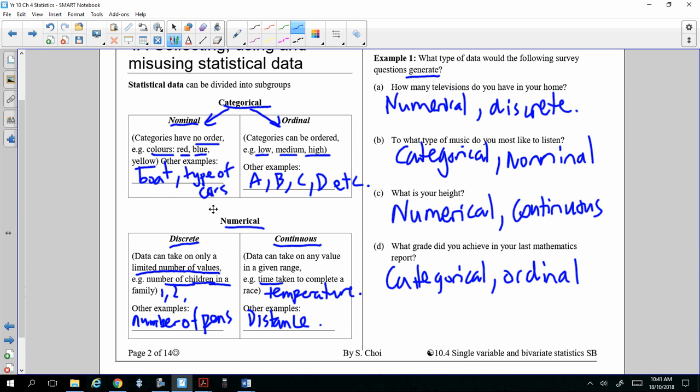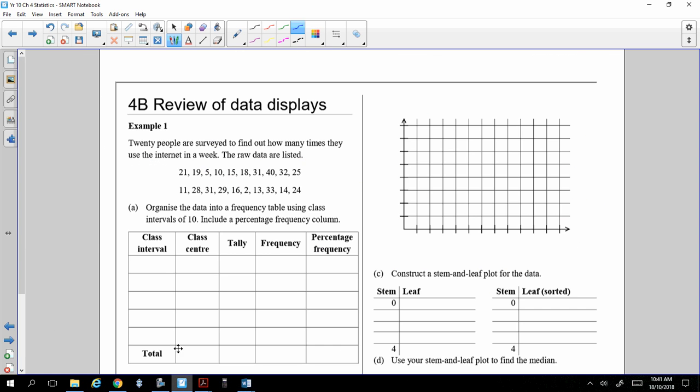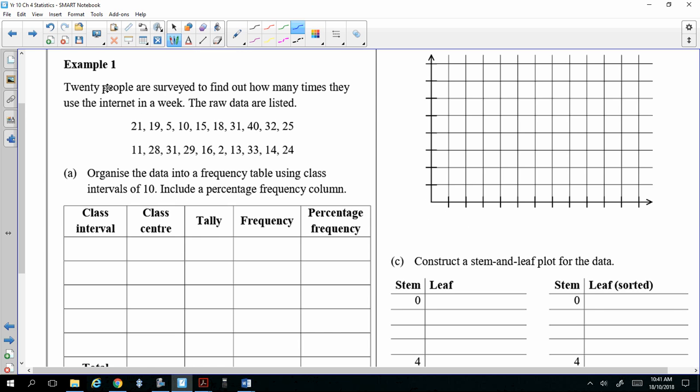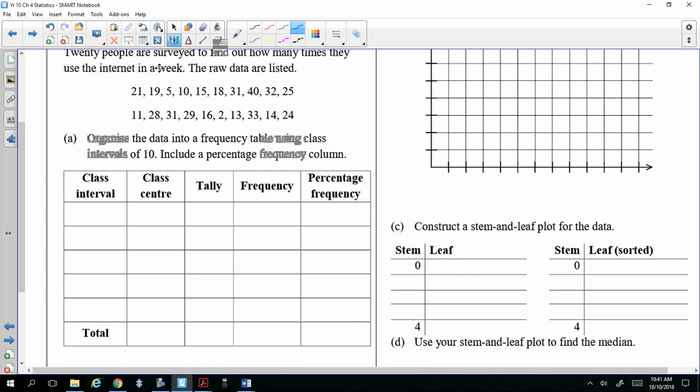Next one, review of data display. So we're going to draw some diagrams. Next page. Have I started recording? I have. Good. Let's do that very quickly. So you have these survey results. 20 people are surveyed to find out how many times they use the internet in a week. The raw data are listed below.